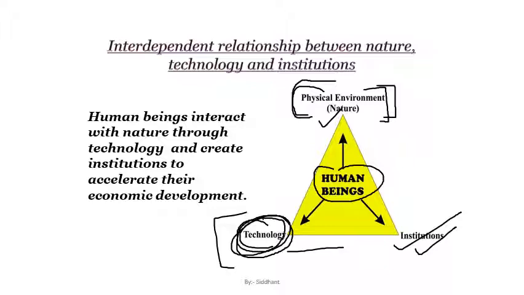All right. Now we have also discussed one question, but at the end of this topic I have also given that question again. So here you can see that human beings interact with nature through technology and create institutions to accelerate their economic development. This is what this diagram depicts. All right. So basically it is the interrelationship between human being and human being with his nature, with his technology, and with his institution. All right.